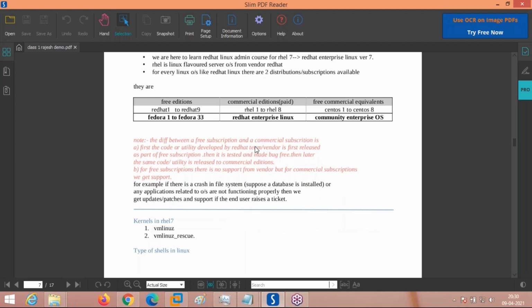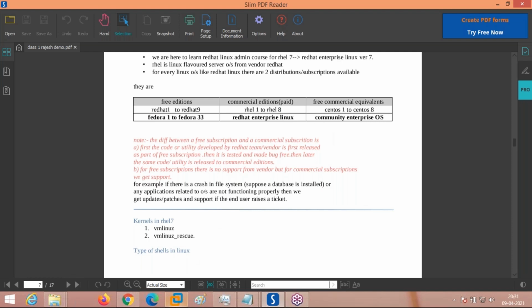Then one question comes: what is Red Hat RHEL? Red Hat Enterprise Linux, and the latest version is RHEL 8. In this course we are going to learn administration on RHEL 7 and RHEL 8.